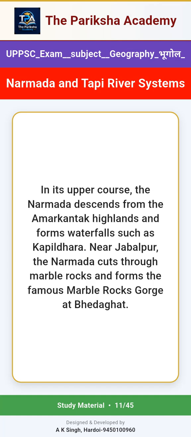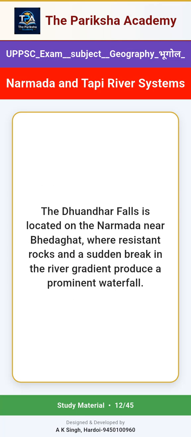In its upper course, the Narmada descends from the Amarkantak highlands and forms waterfalls such as Kapildhara. Near Jabalpur, the Narmada cuts through marble rocks and forms the famous marble rocks gorge at Bheda Ghat. The Dhwandhar Falls is located on the Narmada near Bheda Ghat, where resistant rocks and a sudden break in the river gradient produce a prominent waterfall.